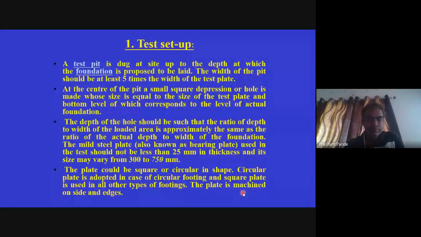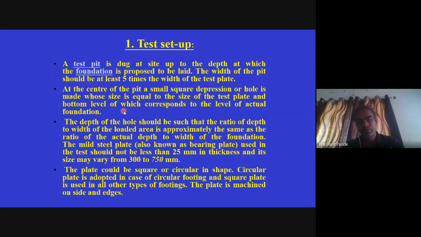The setup: the test pit is dug at the site up to the depth at which the foundation is proposed to be laid. The width of the pit should be at least 5 times the width of the test plate. At the center of the pit, a small square depression or hole is made, whose size is equal to the size of the test plate, and the bottom level corresponds to the level of the actual foundation.